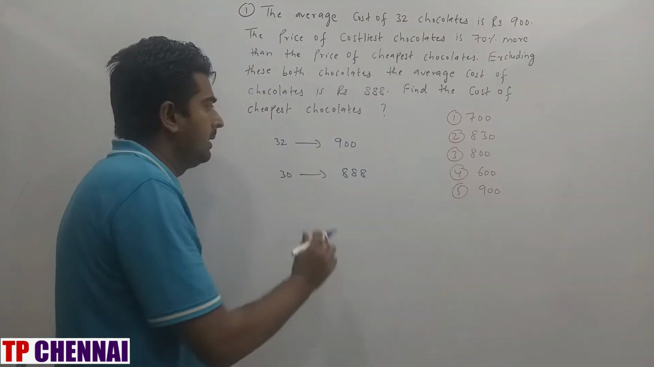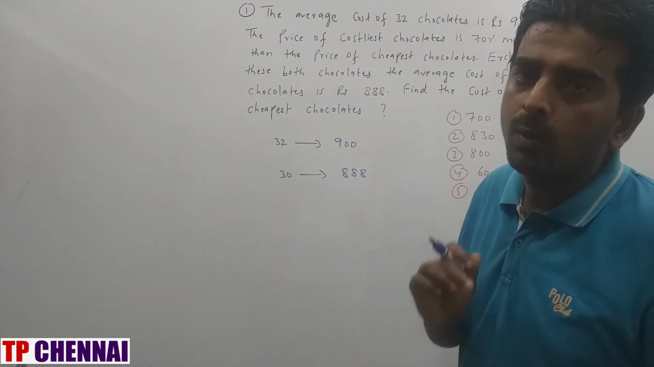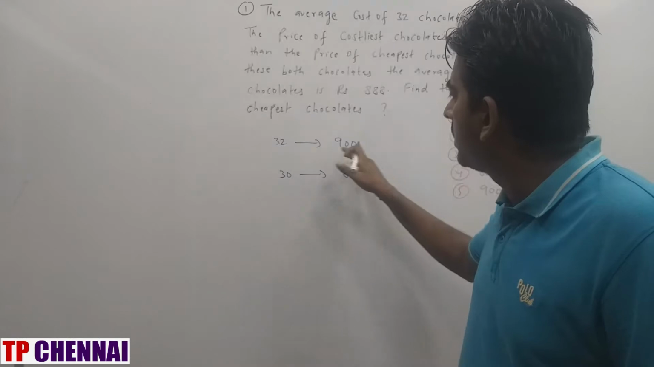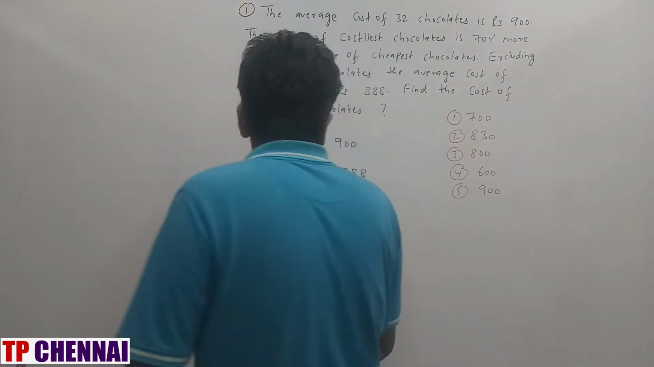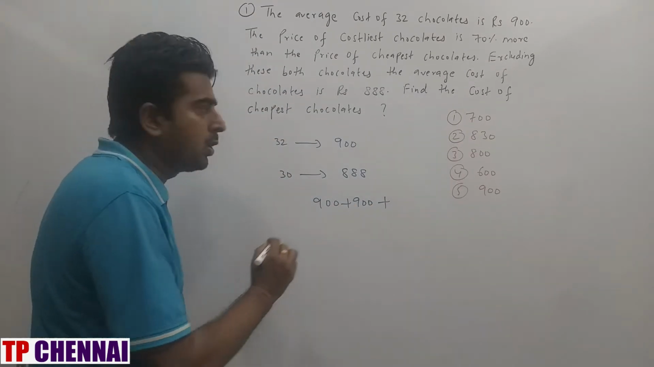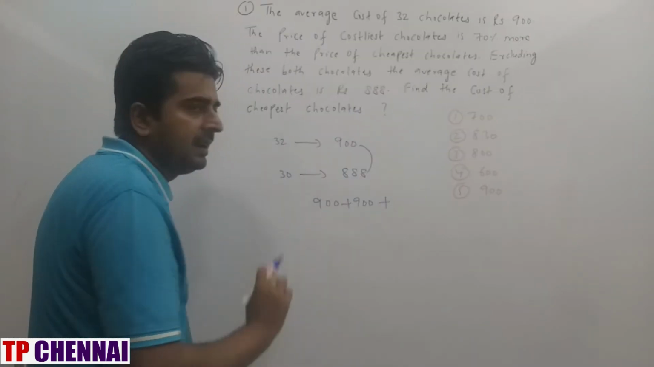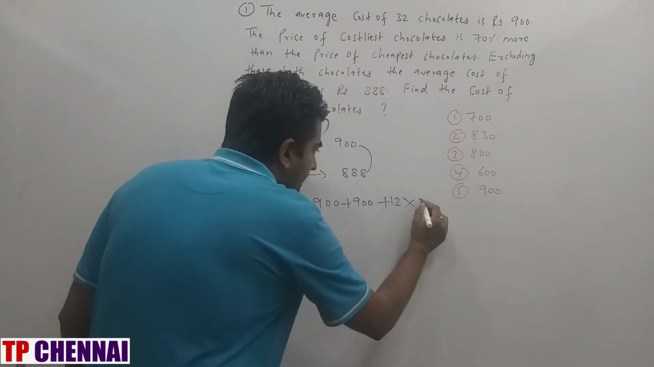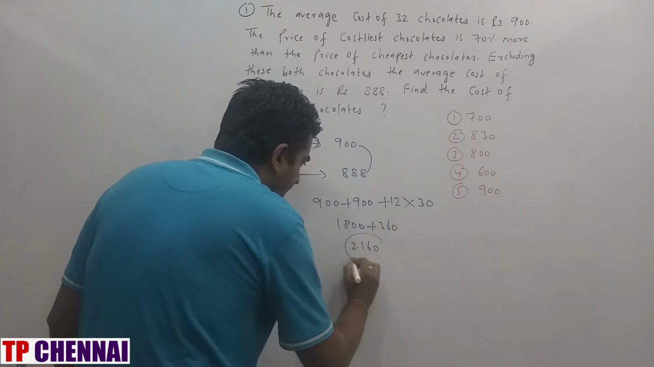Now you just tell me one thing. Whenever the cheapest and costliest chocolates go, what will they do? They will take back their own average, because average is nothing but equal distribution. So 32 chocolates is 900, each chocolate is 900 only. That means cheapest and costliest both will take 900 plus 900. Because of that, what happened? In the average, it was reduced by 12. 900 minus 888 is nothing but 12, and this 12 will be distributed among how many chocolates? 30. So 1800 plus 360, which is 2160.